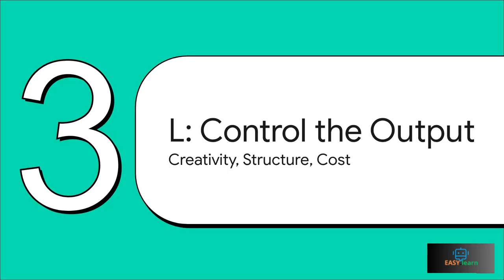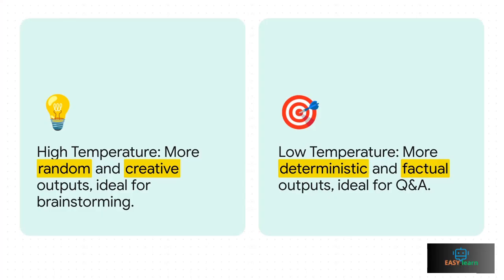Now for our second lever, L, which stands for length, but it's really about overall output control. It's way more than just how long the response is. It's about fine-tuning the AI's creativity, its structure, and believe it or not, even how much you're spending on the query. Now, if you're working with an AI through an API, you get access to some really powerful settings. The most important one is probably temperature. The best way to think of it is as a creativity dial. You turn it up for brainstorming or writing poetry. You turn it way down for fact-based Q&A type stuff. It's an amazing tool for dialing in the exact kind of response you need.